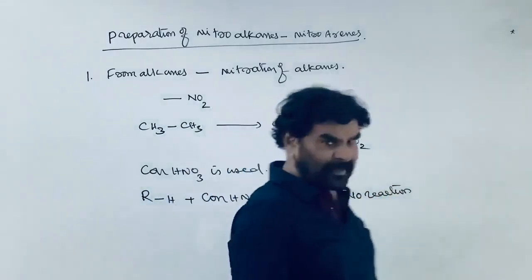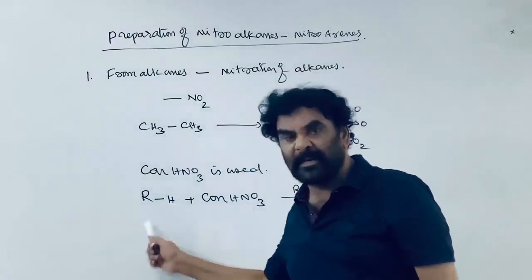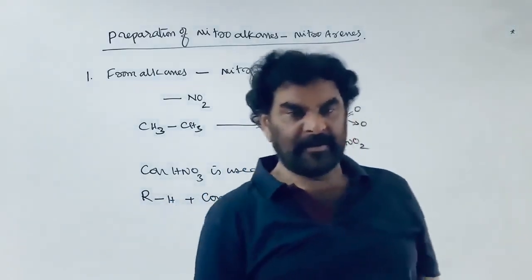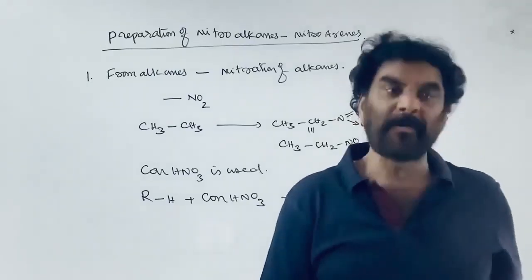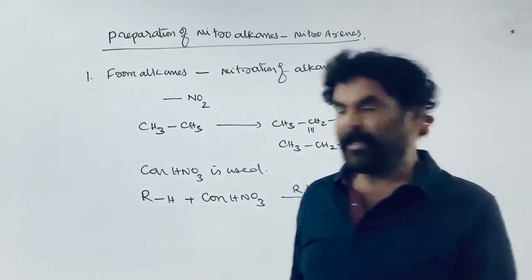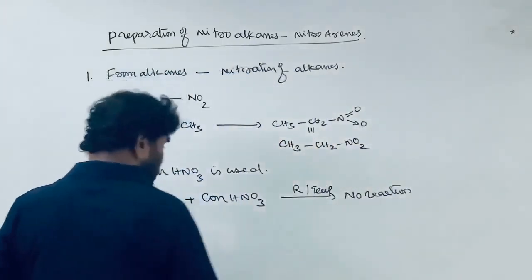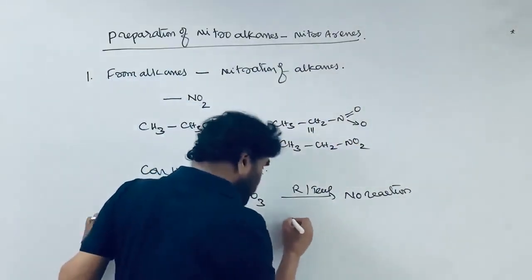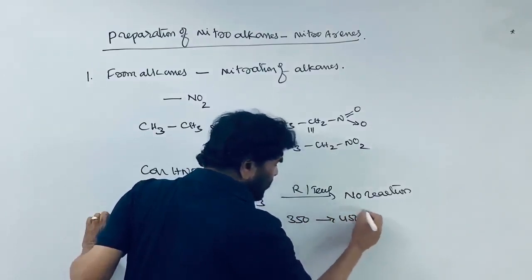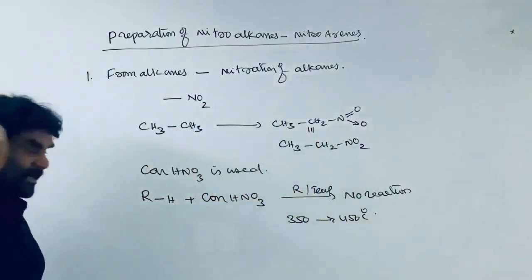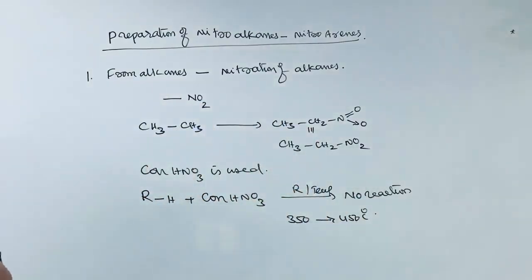Why? The alkanes are chemically inert. They resist taking part in the chemical reaction. Therefore, the reaction is possible around 350 to 450 degrees Celsius. High temperature conditions are required.